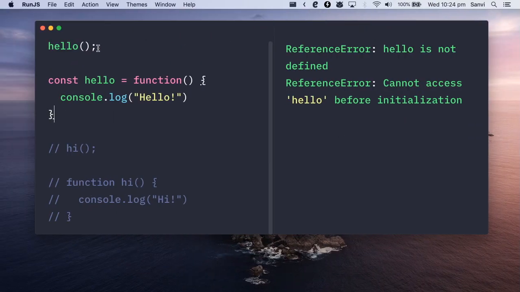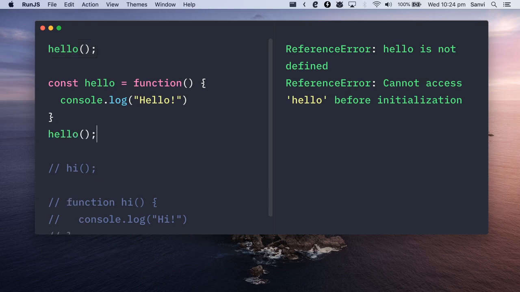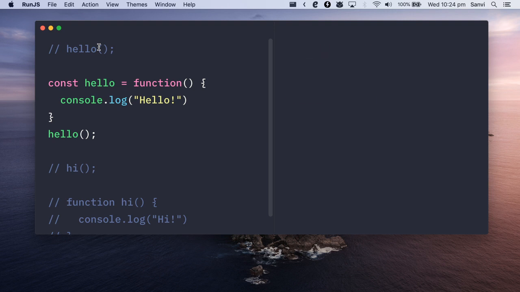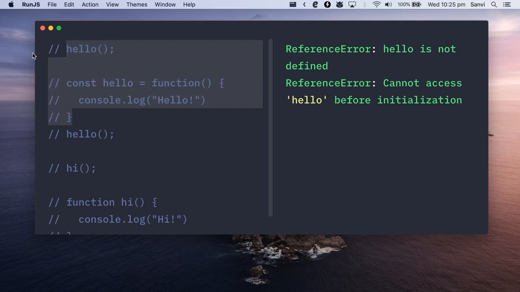For example, let's say I define this function. If I try to call it after this, then hello will be printed. But if I try to call it before, then there are two errors: one is hello is not defined, and we cannot access hello before initialization. So this is how we have some issues with the function expression.